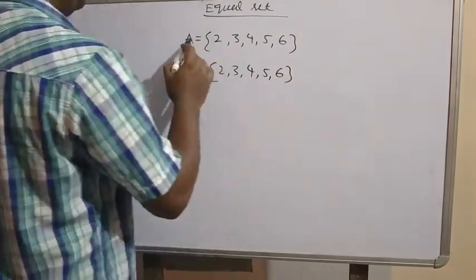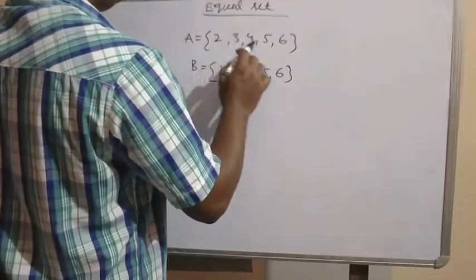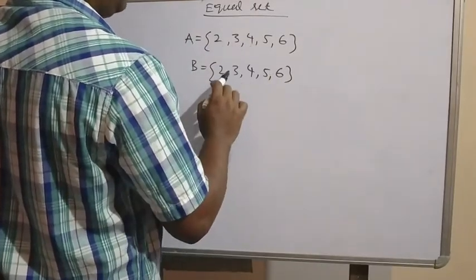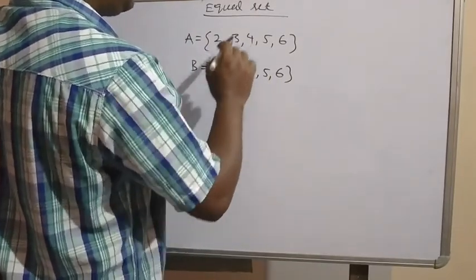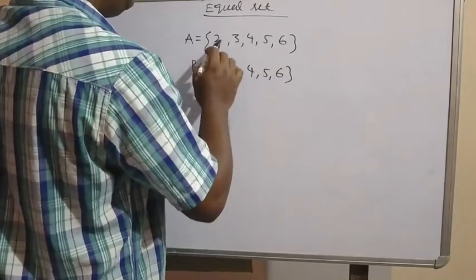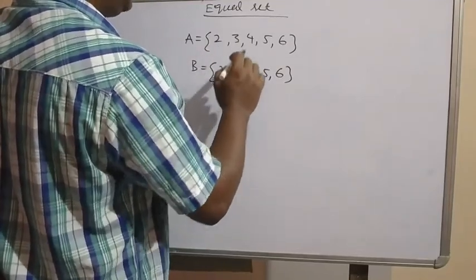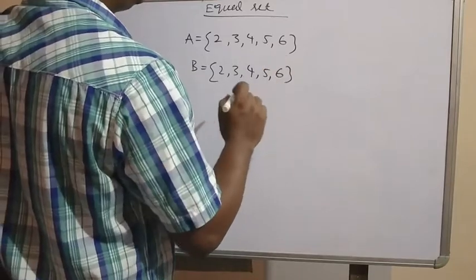So here you see the elements are the same. The number of elements is the same and the elements are also the same: 2, 2, 3, 3, 4, 4, 5, 5, 6, 6.